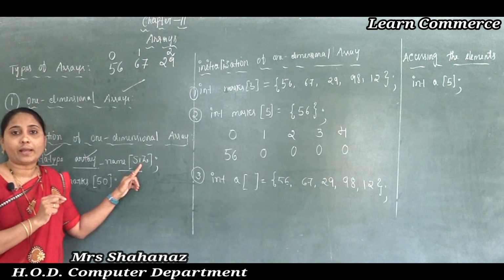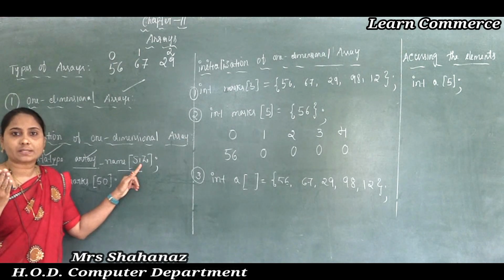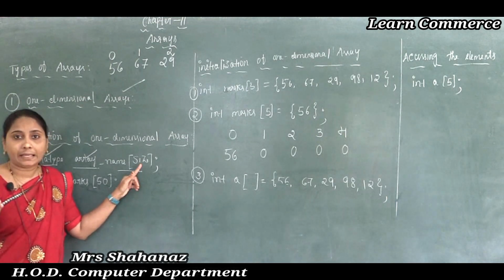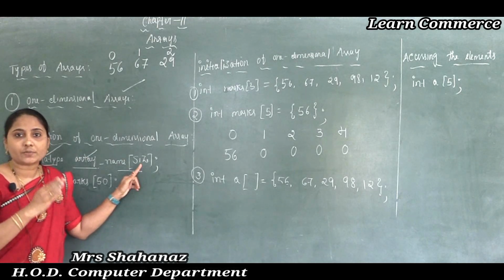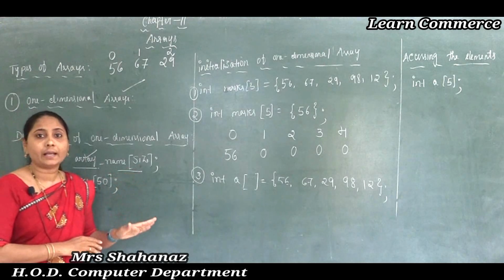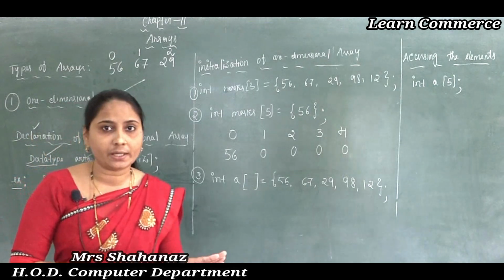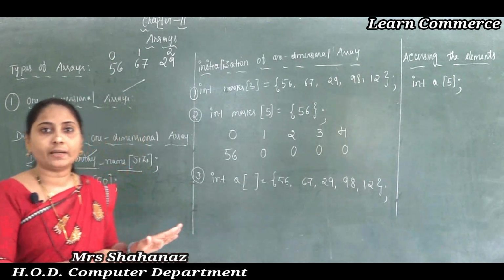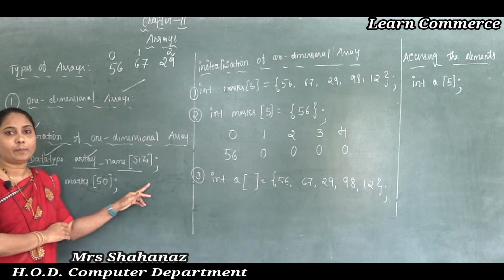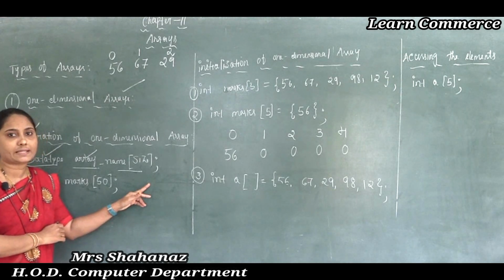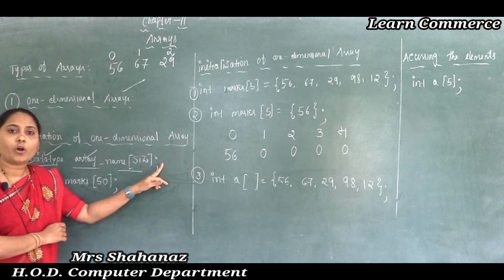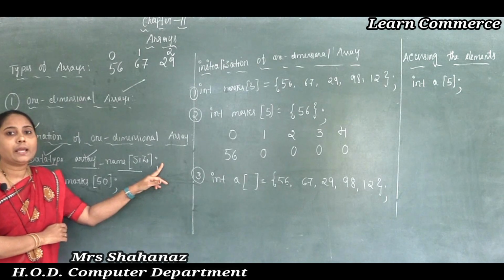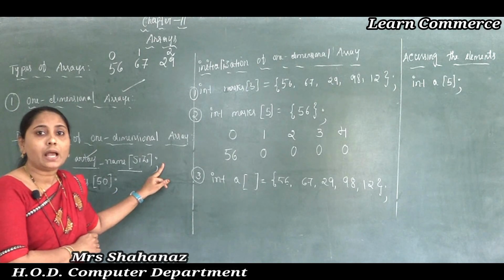The integer value we can take for our size may be 2, 3, 5, 10 or 100. So it is an integer expression. Clear this point? It indicates the maximum number of elements to be stored inside the array here. And lastly the declaration of the array is terminated by using the semicolon.